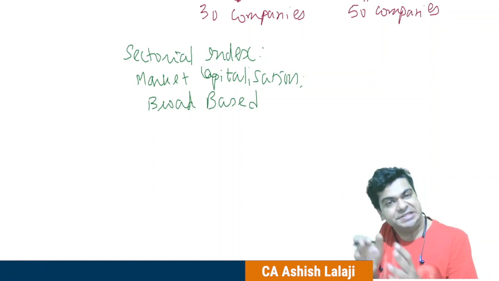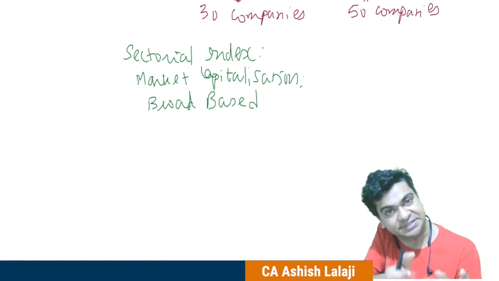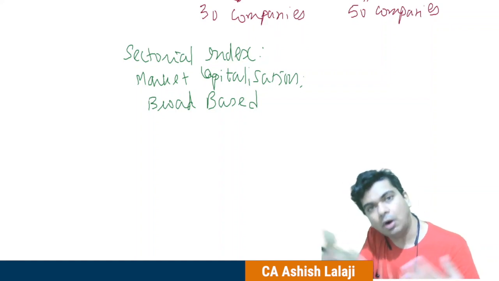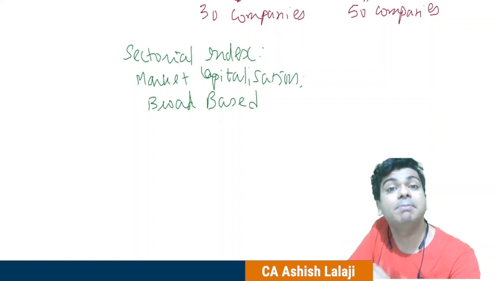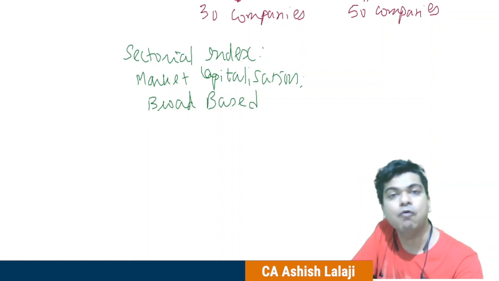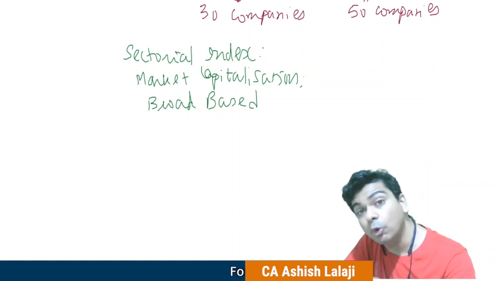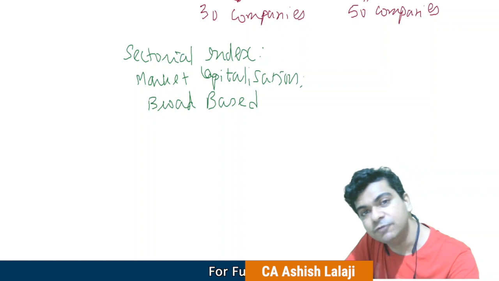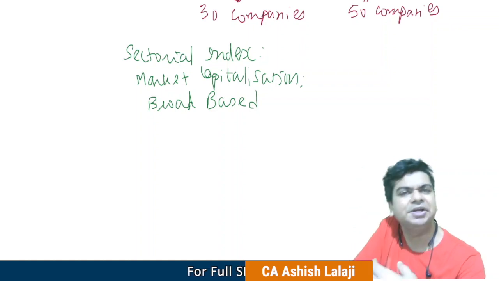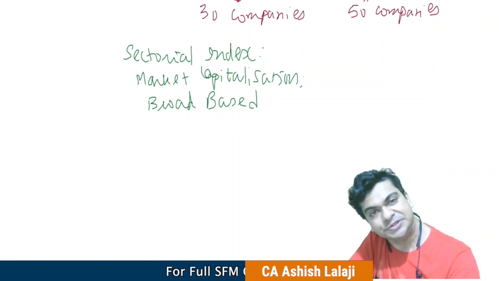So BSE 500, when I compare with Sensex, which has only 30 companies, obviously 500 companies is a better representation of what the economy is going to perform in future. So these are the different indices which are also there.